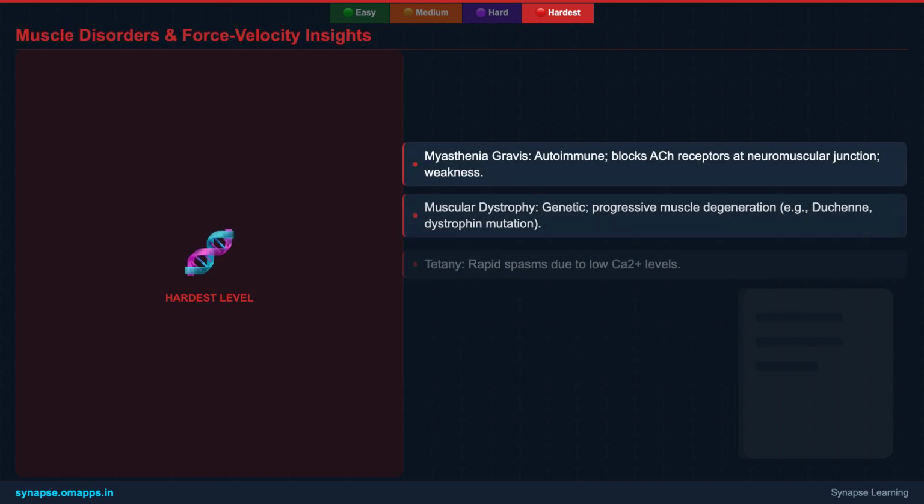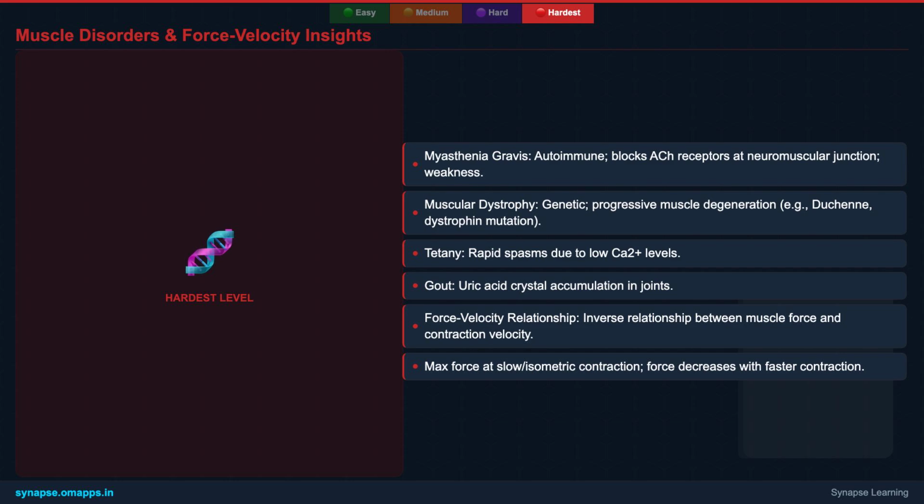Finally, let's consider a biomechanical insight, the force-velocity relationship. This principle states that the force a muscle can generate is inversely related to its velocity of shortening. In simpler terms, a muscle generates its maximum force when it contracts slowly or is held in an isometric contraction, meaning it's generating force without changing length. As the velocity of contraction increases, the force the muscle can produce decreases.